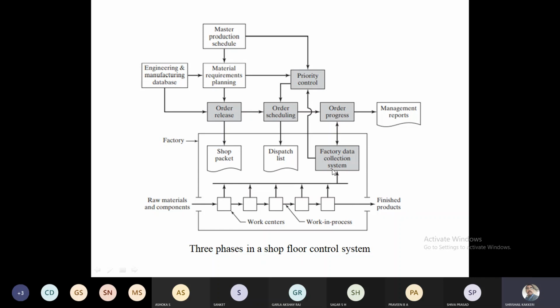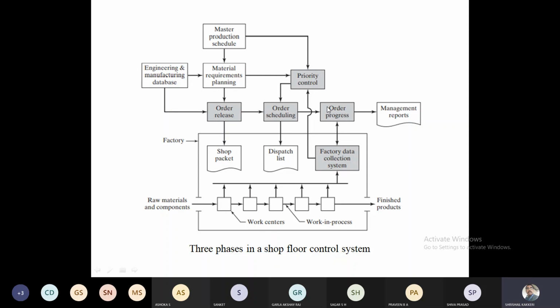Once the finished product is taken, in the realistic way, as I told you already, whatever capacity we decided in the beginning may be slightly different from the physical one, because the theoretical, expected capacity of the plant and the practical capacity of the plant can be understood, and that will be taken as feedback once we have executed it. Only in the beginning, for 15 or 20 minutes, whatever production we take, that data will be taken, and if any changes are to be made, they will be done in the priority control. In the priority control, those sequences or orders will be changed.